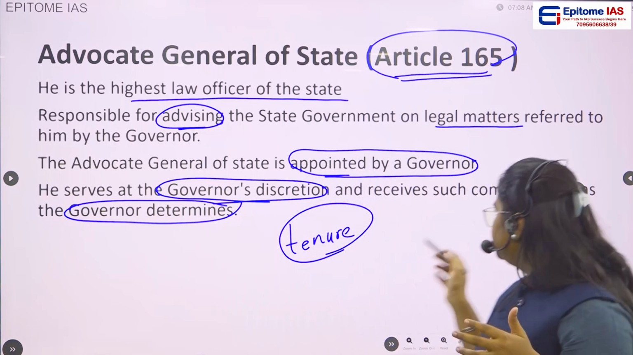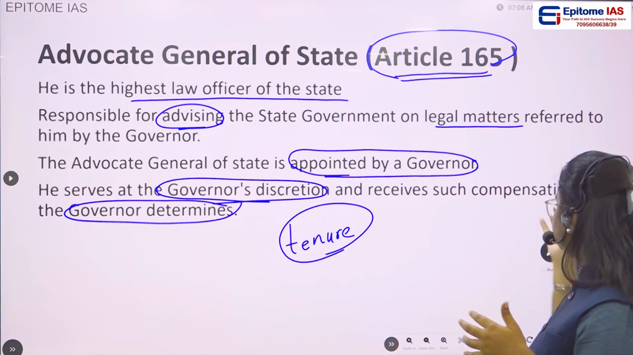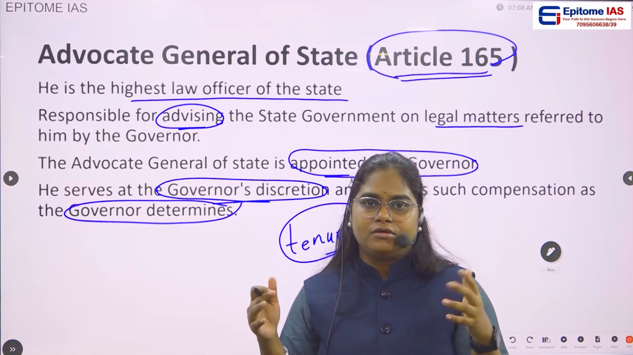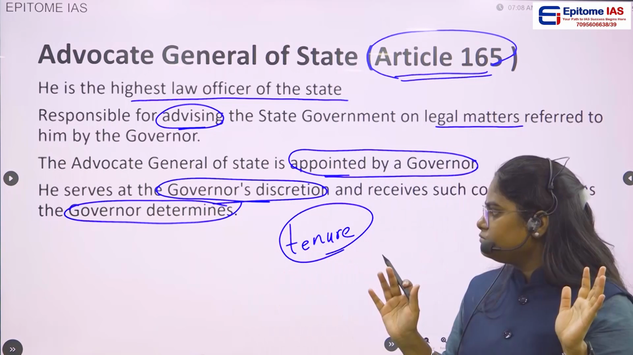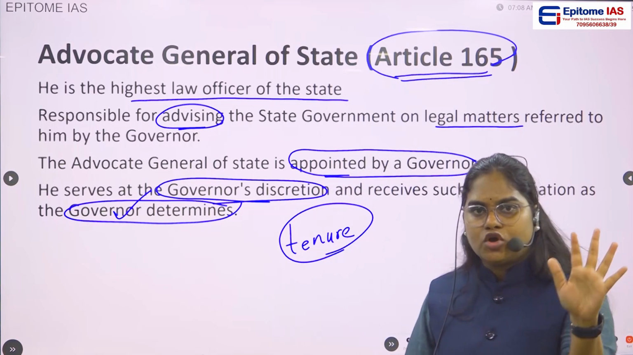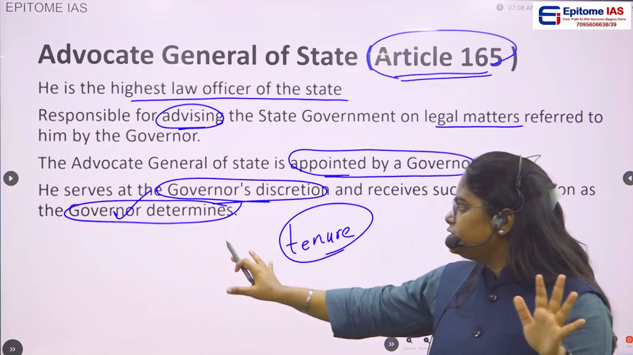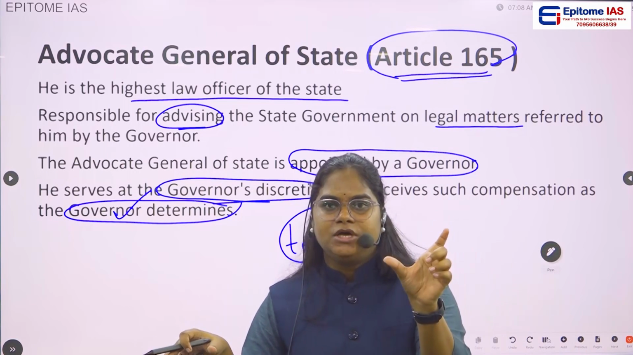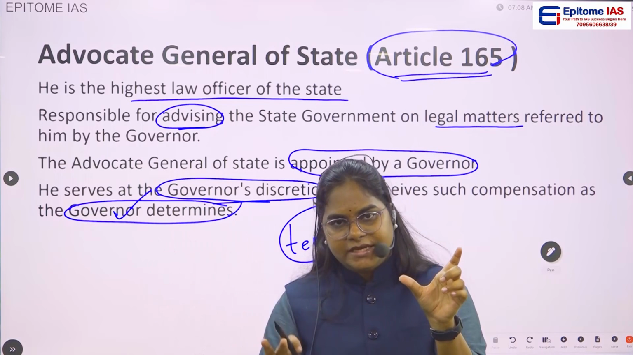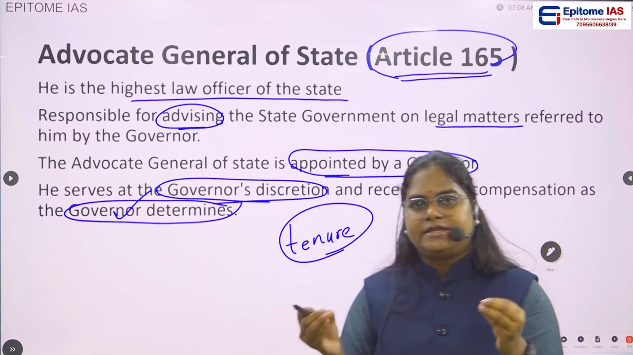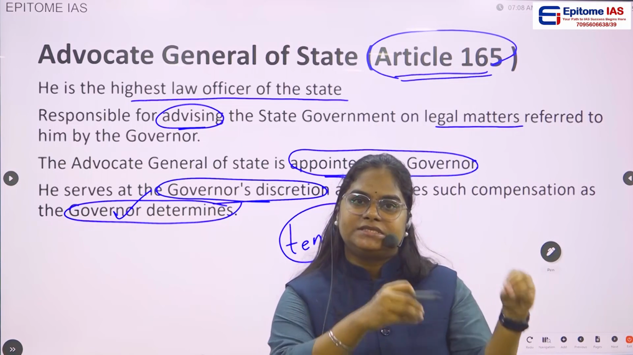And also the compensation, let us say the salary, is determined by the governor of the particular state, not by the Constitution of India. These two things you have to remember. The Constitution of India does not provide for any term for the Advocate General of a state, and it does not provide for the compensation also. It clearly says that it is at the governor's discretion.